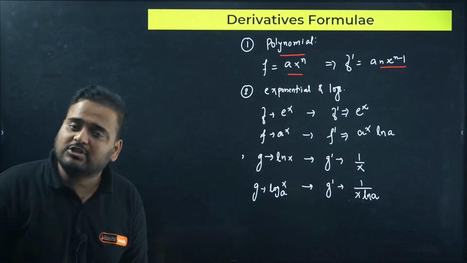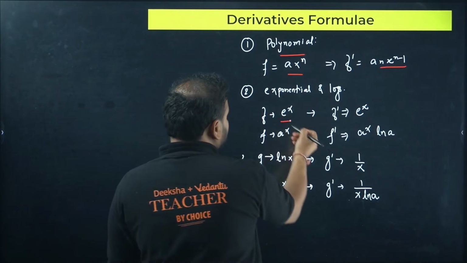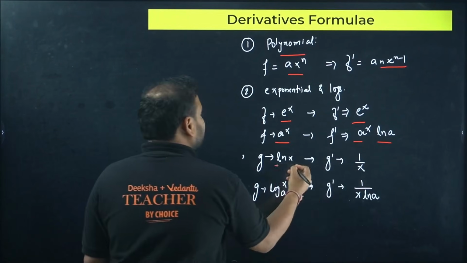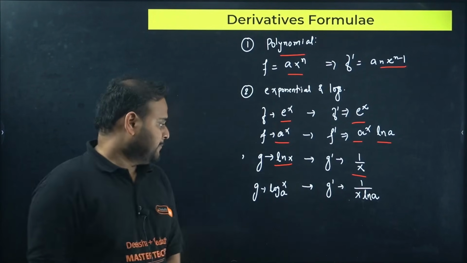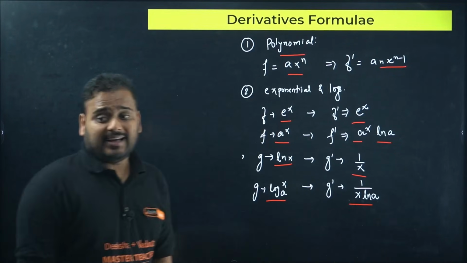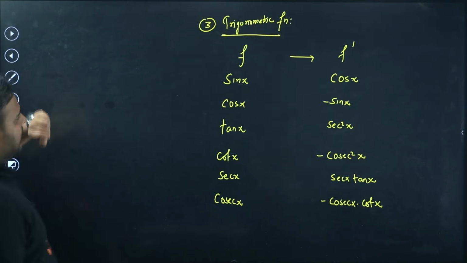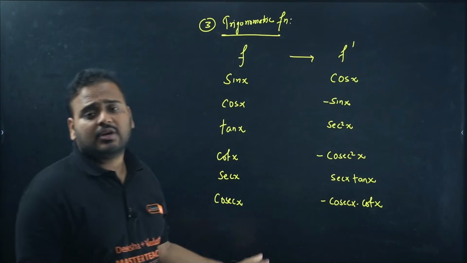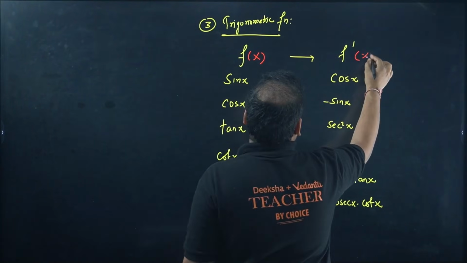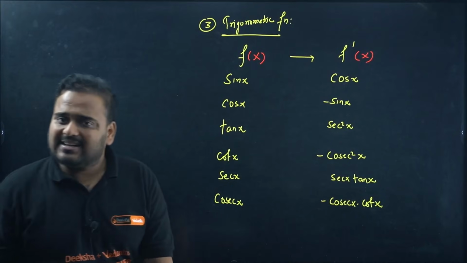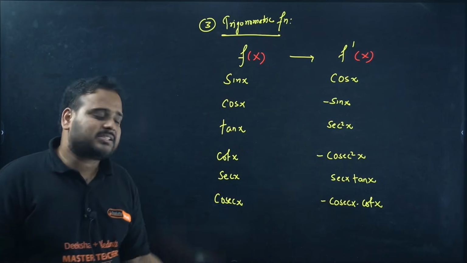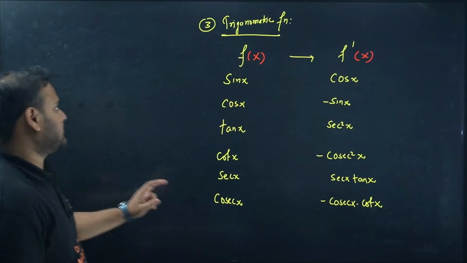If you have exponential and logarithmic functions, I have listed the formulas. e^x remains as e^x, a^x becomes a^x ln a, ln x becomes 1/x, and log of x with the base a becomes 1/(x ln a). Next, trigonometric functions. We have 6 ratios over here, and the respective derivatives. This is your f(x), this is your f'(x). Sine is cos, cos is minus sin, tan is sec^2, cot is minus cosec^2, sec is sec x tan x, and cosec is minus cosec x cot x.